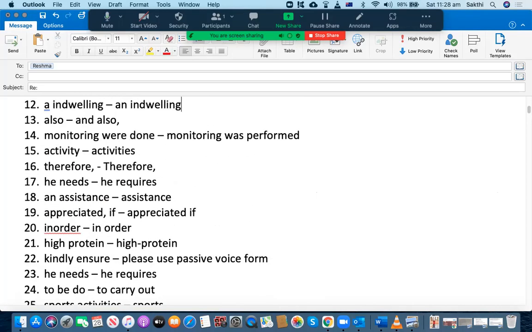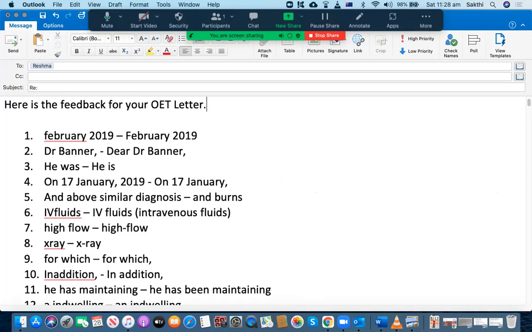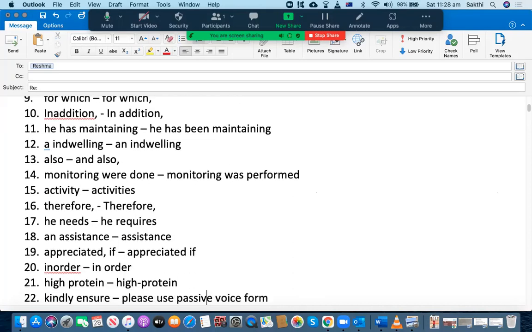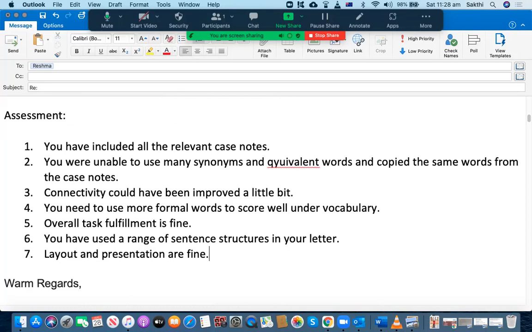Okay, the grammatical mistakes. The use of articles and everything, that's not good. Tenses. So grammar is one of the weak areas. You have to work on grammar.